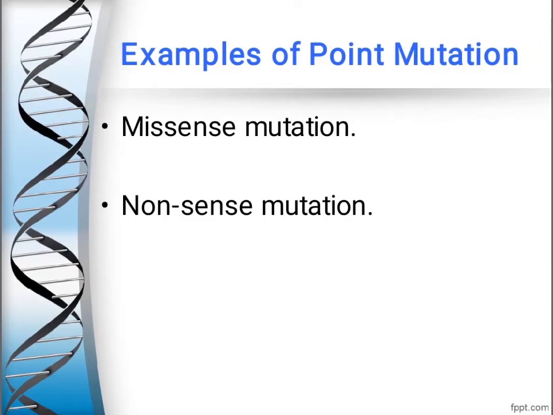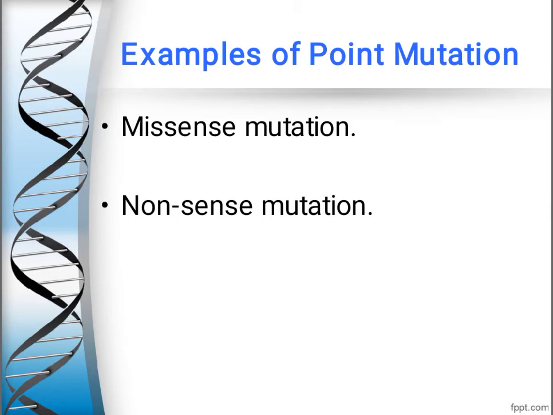Now we will see examples of point mutations. Now you know that A, T, C, G and U are nitrogen bases of DNA and RNA. So any change with respect to addition or deletion of these bases is called point mutation.